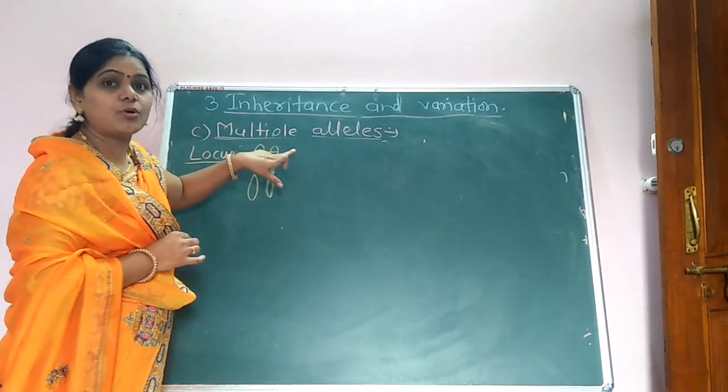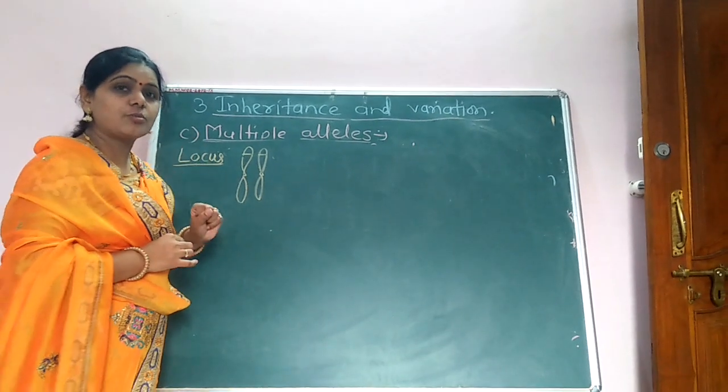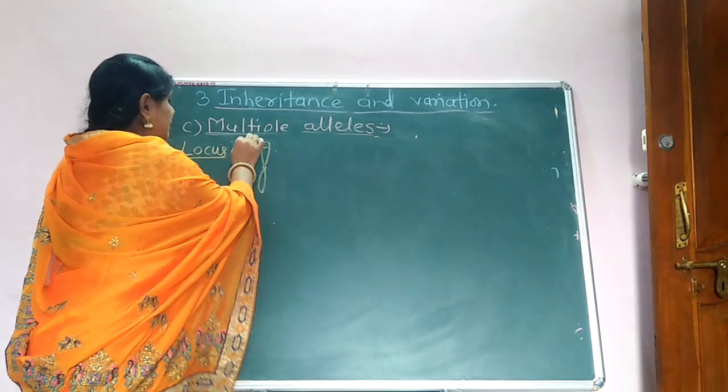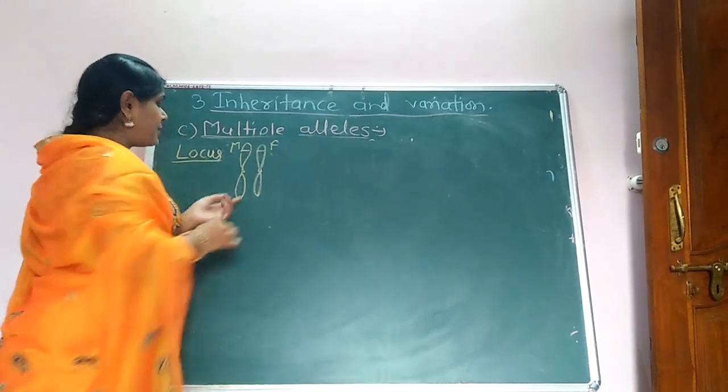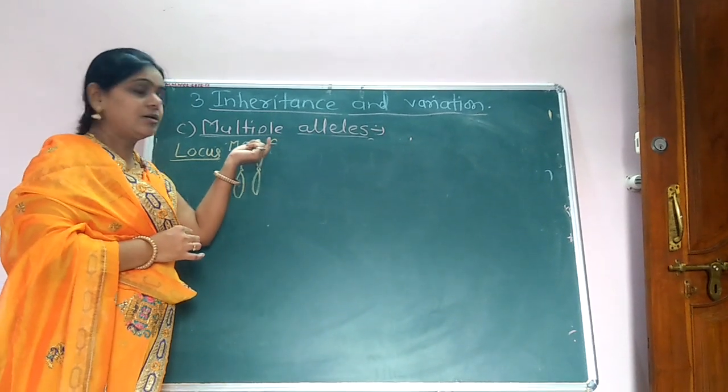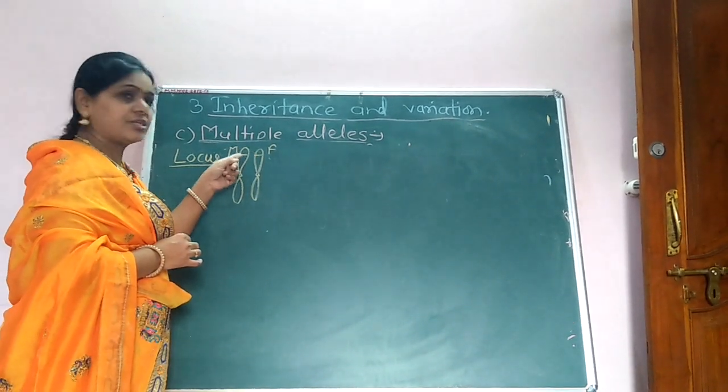Homologous chromosomes means one is the mother chromosome and one is the father chromosome, and the same allele is present on the same locus here.